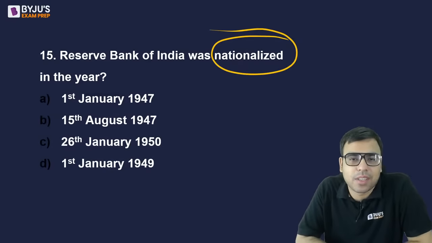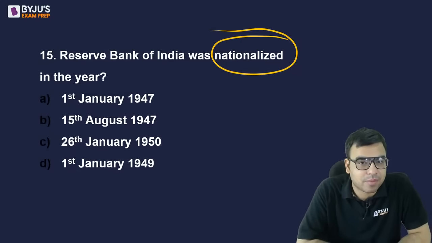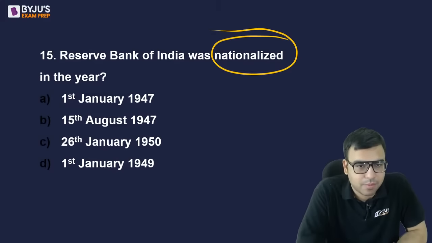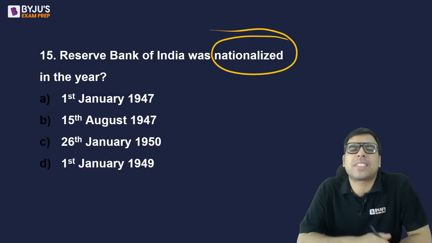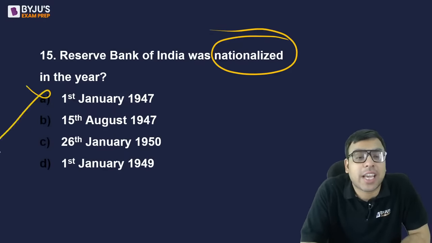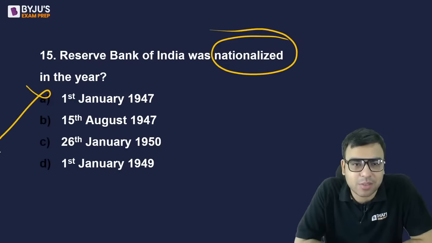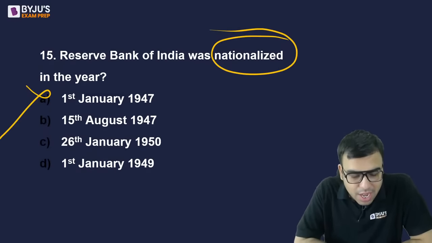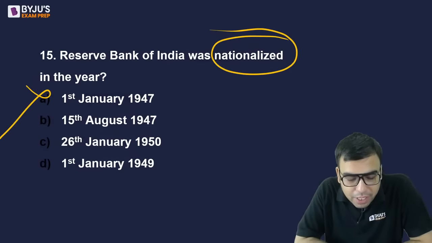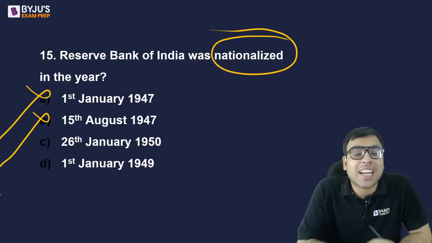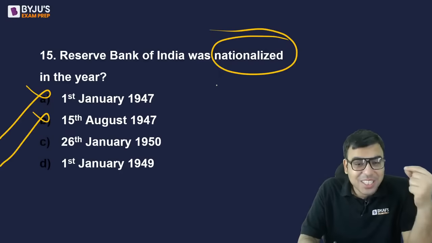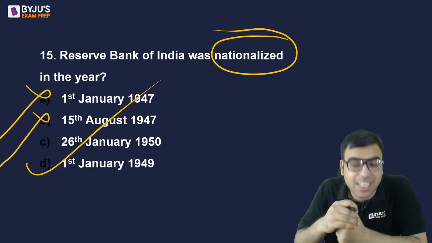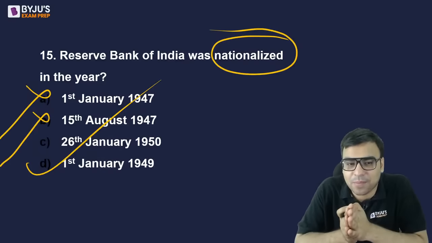Tell me, when was RBI nationalized? Look, use a little common sense. It should have happened after independence, so this cannot be the answer. You can use that much common sense. Yes, it was a part of the Government of India Act 1935. Correct. Yes, the recommendations were there. Look, this cannot be the answer. At least on the day we got independence, on the same day we will nationalize RBI? It's very difficult to believe. Okay. So the right answer is 1st January 1949. D is the right answer. I have seen this question in many exams. So D is the right answer.